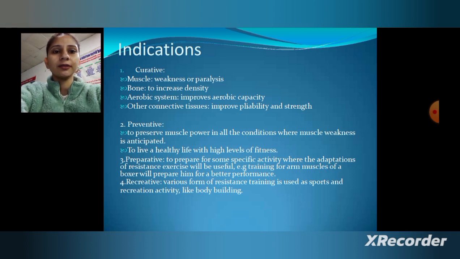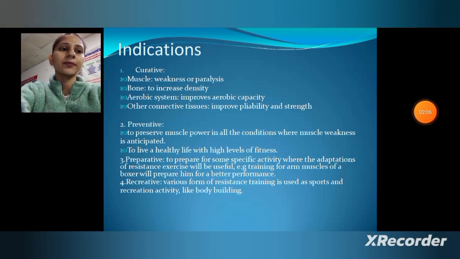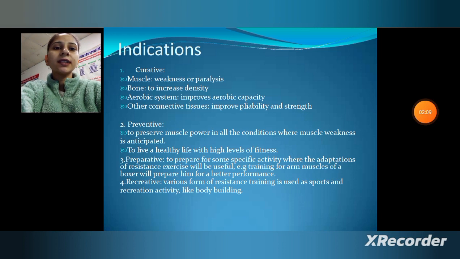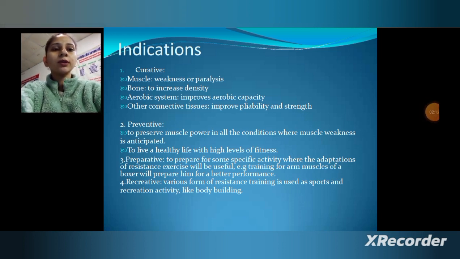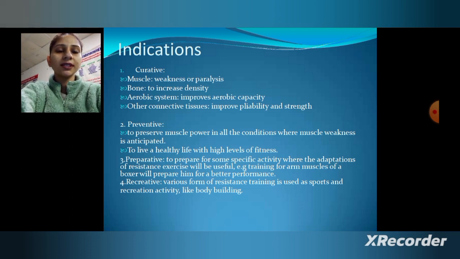First is curative, in which muscle weakness or paralysis is treated to increase muscle density. Aerobic system, to improve aerobic capacity. Other connective tissue, to improve pliability and strength. Then second is preventive, to preserve muscle power in all the conditions where muscle weakness is anticipated, to live a healthy life with high levels of fitness.